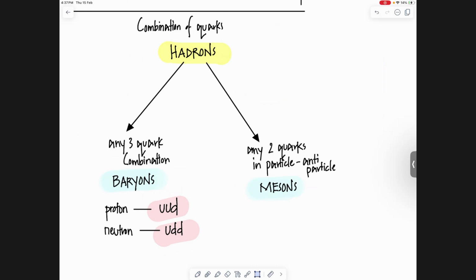If you look up on the internet, you'll find 5 quark combinations are possible in theory. It's still possible in theory, but I think in 2001 they actually claimed to have made a 5 quark combination artificially, and we believed that 5 is possible, but later on it was found that it was fabricated. Their research was completely fake.